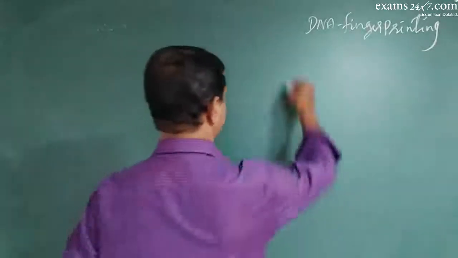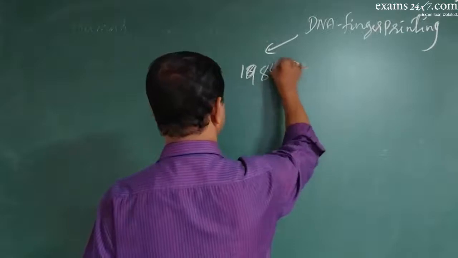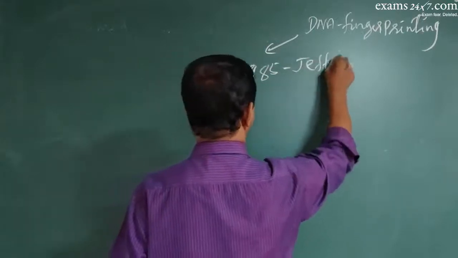And last is DNA fingerprinting. It was initiated in 1985 by a scientist called Alec Jeffreys.